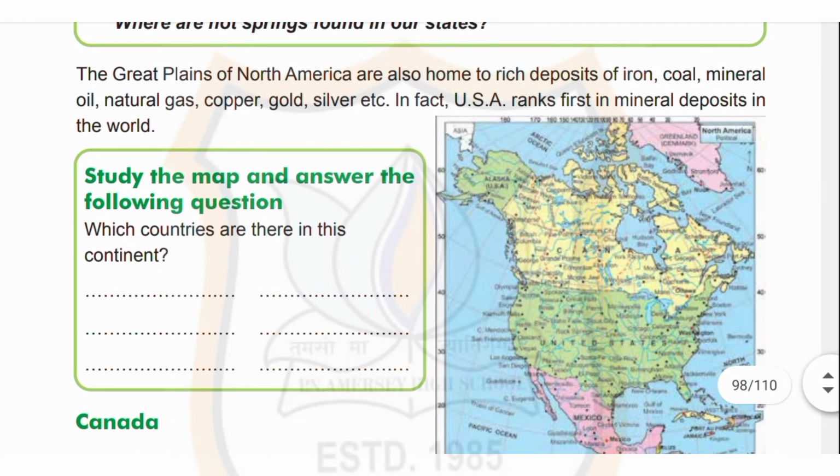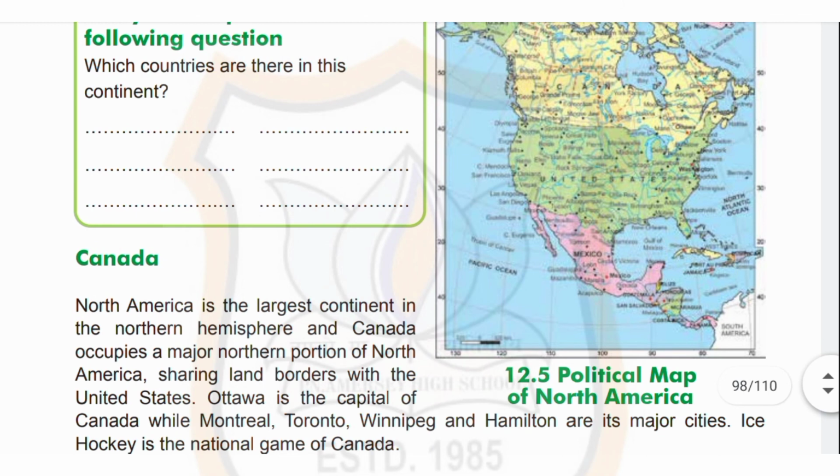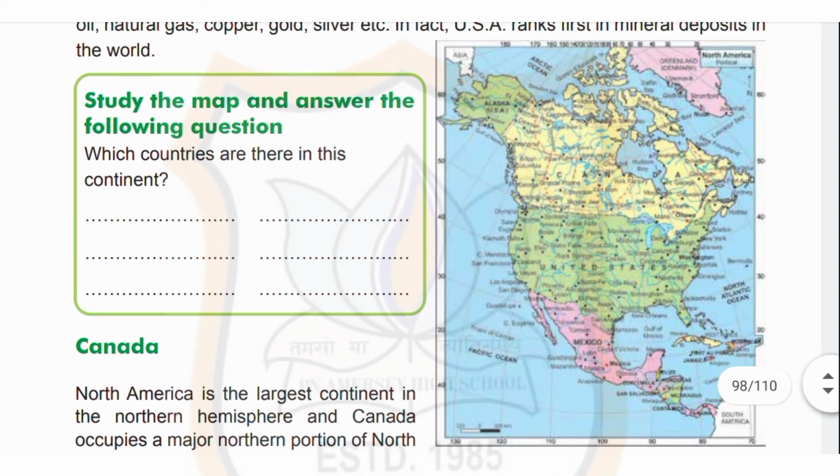Now, the Great Plains of North America are also home to rich deposits of iron, coal, minerals, oil, natural gas, copper, gold, silver, etc. In fact, the USA ranks first in mineral deposits in the world. Now children, you can see the political map of North America 12.5, page number 94, and study the map and answer the following question: which countries are there in this continent? So this is the homework for you.